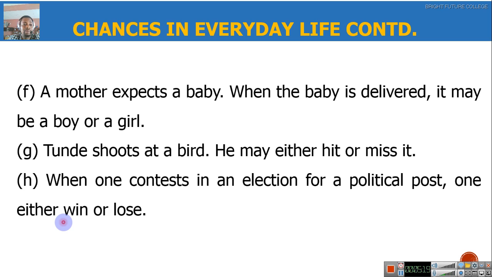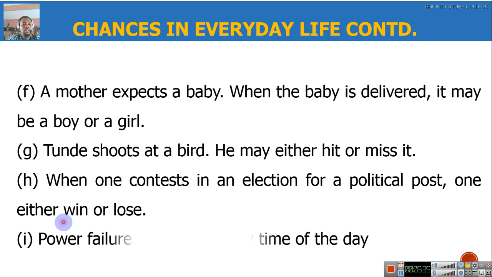Only one person will emerge as the winner, and the other person will lose. So it is a risk. Probability helps us to ascertain the risk that is involved in any undertaking. It's very, very useful.